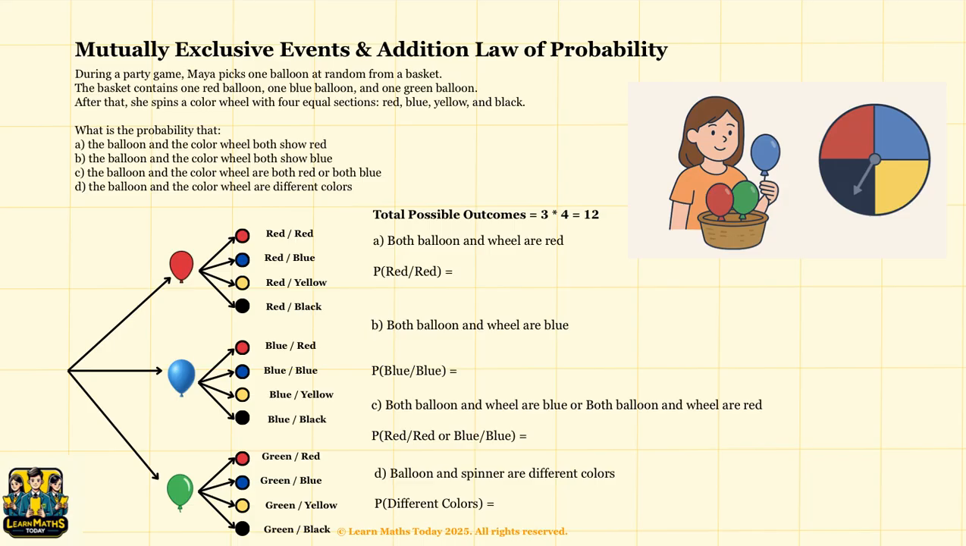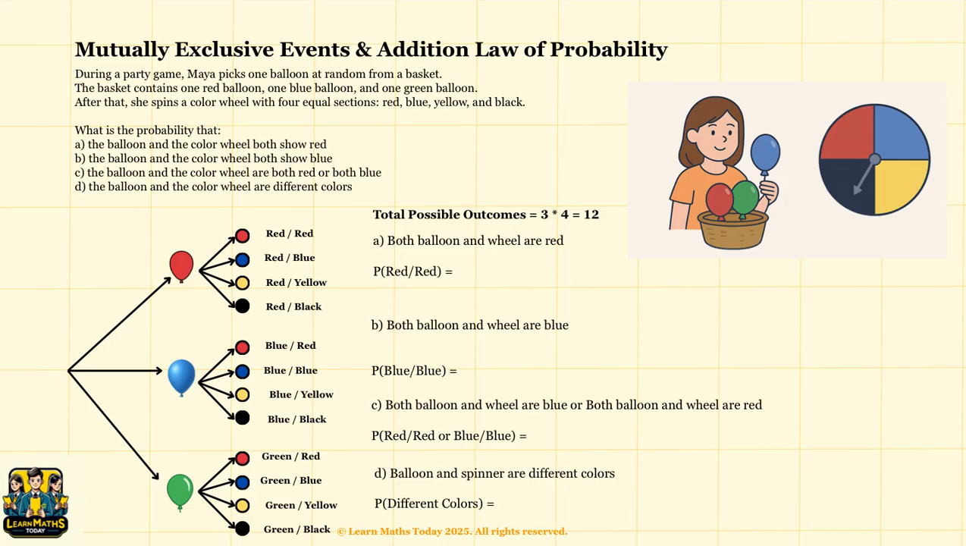We have red-red, red-blue, red-yellow, red-black, blue-red, blue-blue, blue-yellow, blue-black, green-red, green-blue, green-yellow, and green-black. This gives us a total of 12 outcomes in the sample space. Now we can answer each of the questions by counting how many of the outcomes actually match.